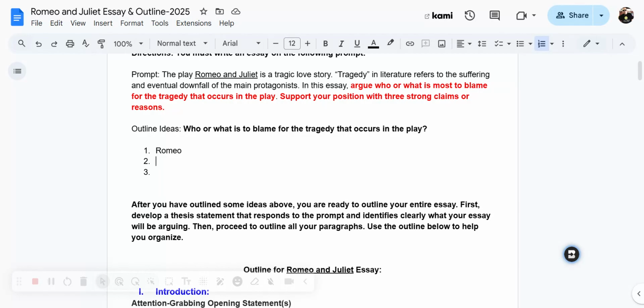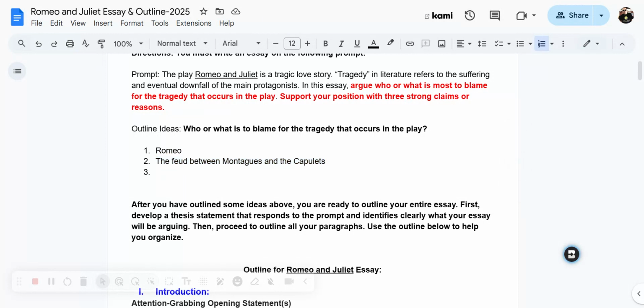So, for example, one thing that I feel students often blame for the tragedy of Romeo and Juliet is the feud between the Montagues and the Capulets. So I'm going to type that there. If you notice, it doesn't have to just be characters. It could also be different aspects.